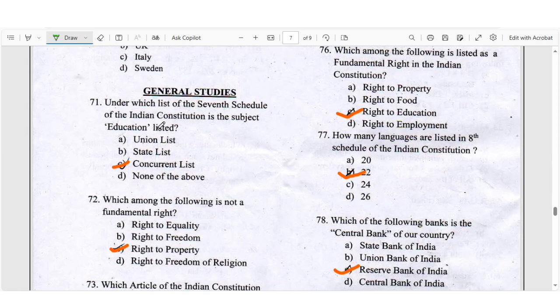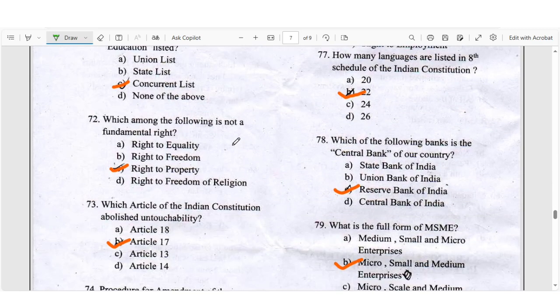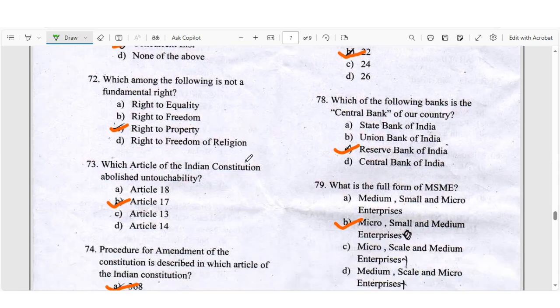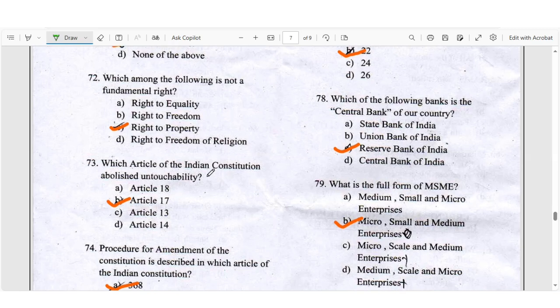General study. Question number 71, under which list of the 7th Schedule of the Indian Constitution is the subject education listed? Right answer will be C, Concurrent List. Question number 72, which among the following is not a fundamental right? Answer will be right to property. Question number 73, which article of the Indian Constitution abolishes untouchability? Right answer will be B, Article 17.